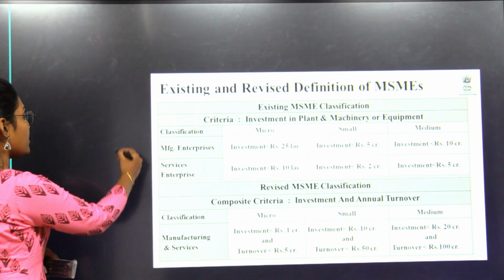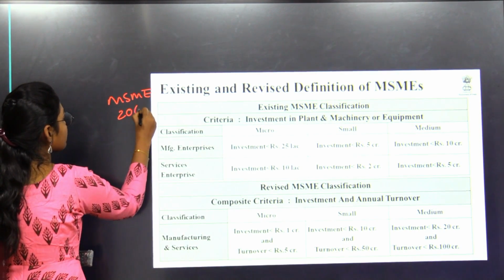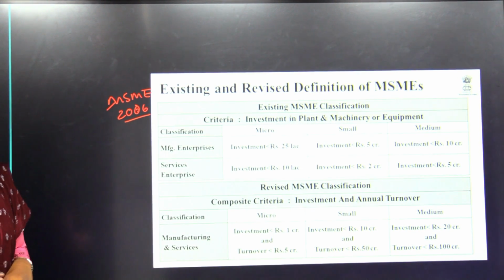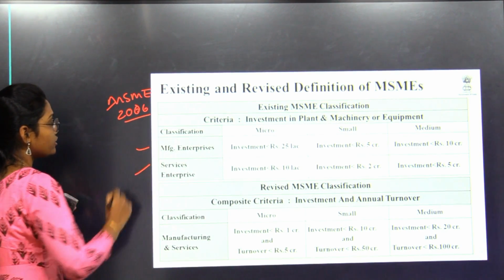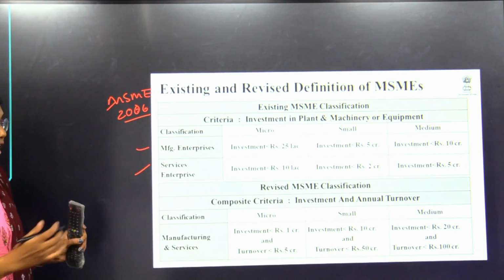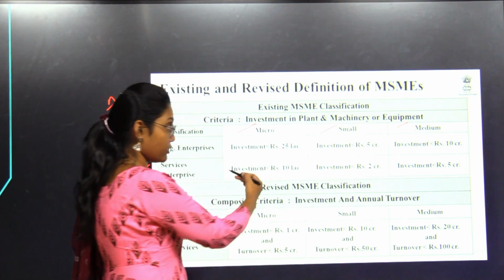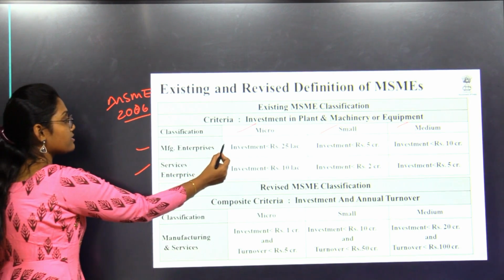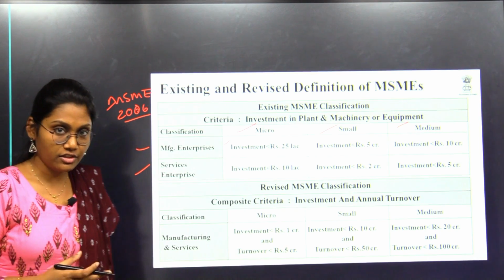If you can see the MSMEs Act 2006, there is an earlier definition where the MSMEs are defined and divided into two groups, manufacturing enterprises and service enterprises, and they are divided into three sectors: micro, small and medium. The sole and base criterion taken here is the investment.